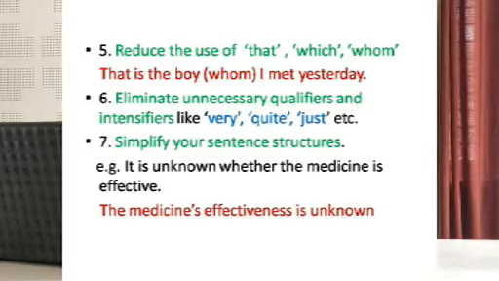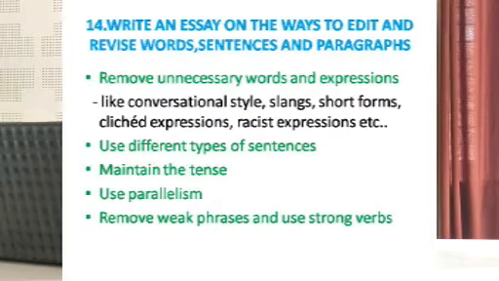Seventh, simplify your sentence structures, again trying to shorten. Example, it is unknown whether the medicine is effective. Instead of that, we can write the medicine's effectiveness is unknown. So, the meaning is very clear and it uses fewer words. Now, we come to the final question 14. Write an essay on the ways to edit and revise words, sentences and paragraphs.